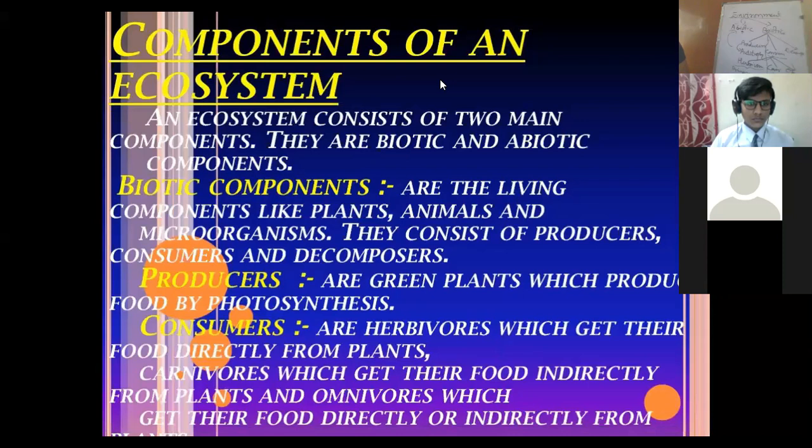So that's why they are called secondary consumers, right? Why? Because they take up their prey, the primary consumer. They don't directly take up the autotroph.